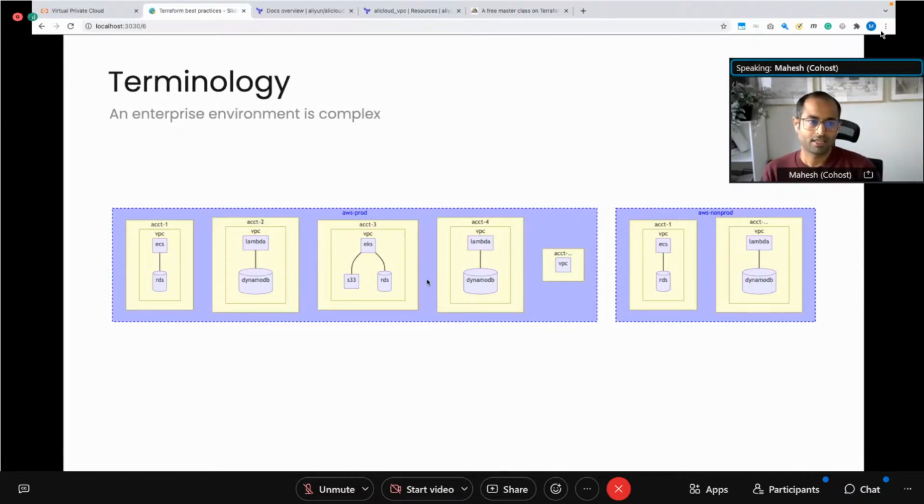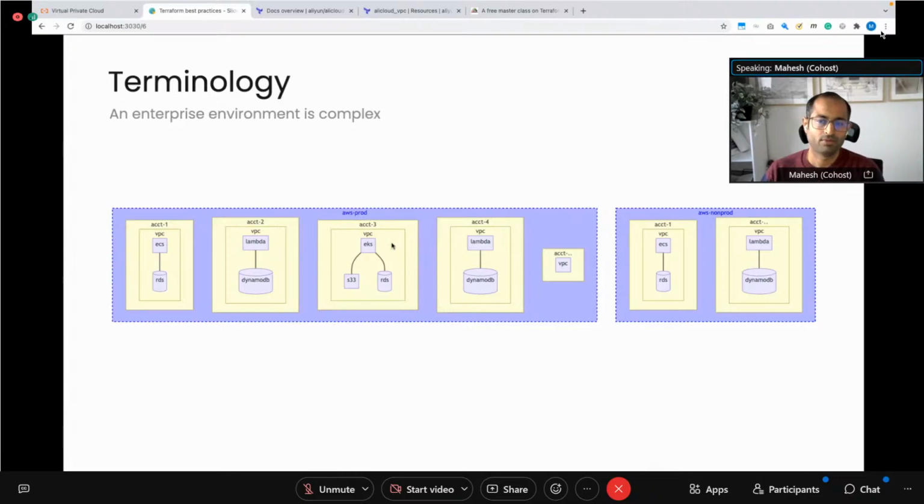So the second aspect of the code structure is the actual infrastructure, the Terraform code itself. Now you have your repositories. The next aspect is how do you structure your code inside the repository. Typically what you see in big enterprise environments is that you have separate non-production areas and production areas. So I've just drawn a simple example here.